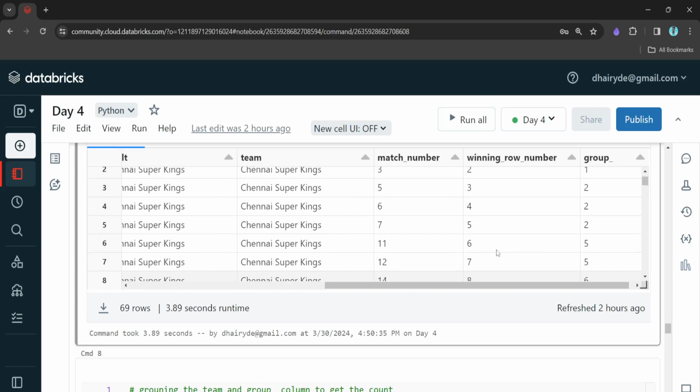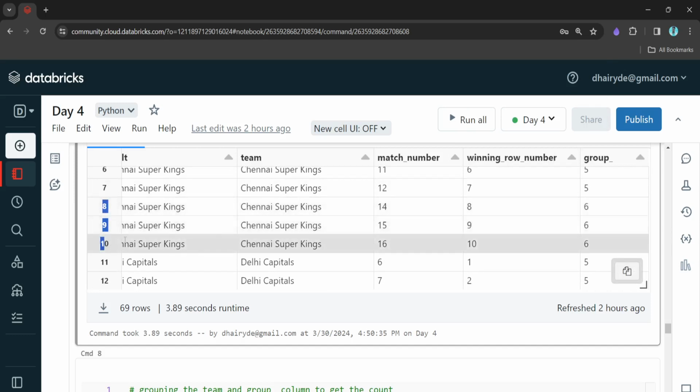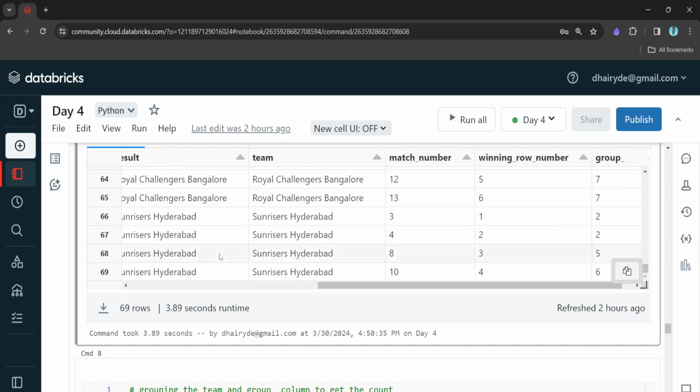So you can see here, let me explain the maximum one. These three records, basically row number 8, row number 9, and row number 10, you can see the group is 6. So that's why this would be the answer for Chennai Super Kings. This is how it will be there for each and every record, right?